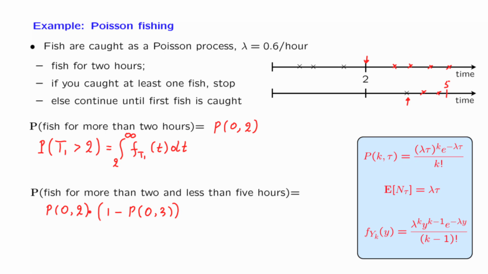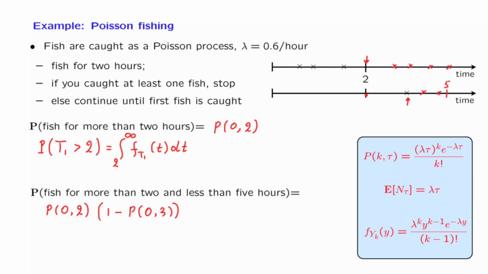Notice that I'm multiplying those two probabilities here. Why am I doing this? In a Poisson process, whatever happens in disjoint time intervals are independent events. So an event having to do with this interval, the event that no fish were caught, and the event that has to do with this interval, at least one fish caught, at least one arrival during this time interval, these two events are independent, and this is why we can multiply their probabilities.